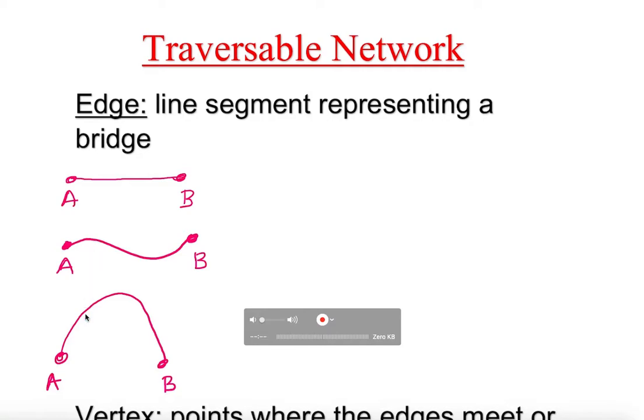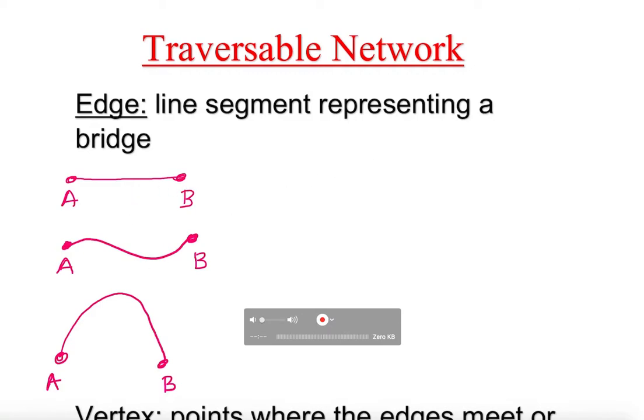It can be a curve, or it can be a bridge. So it is connecting two points. All of these lines represent an edge. It doesn't matter how big or small, as long as it goes from point A to point B. So let's have more examples.